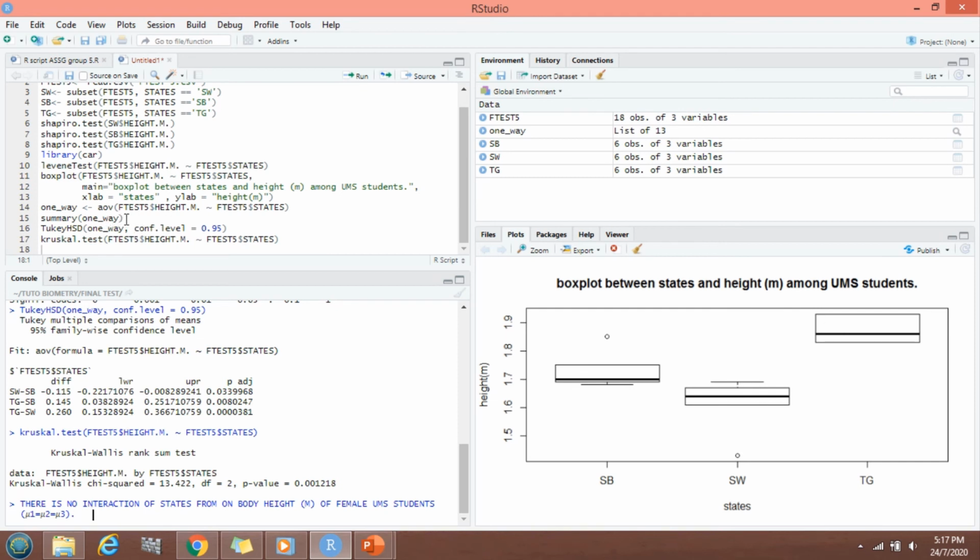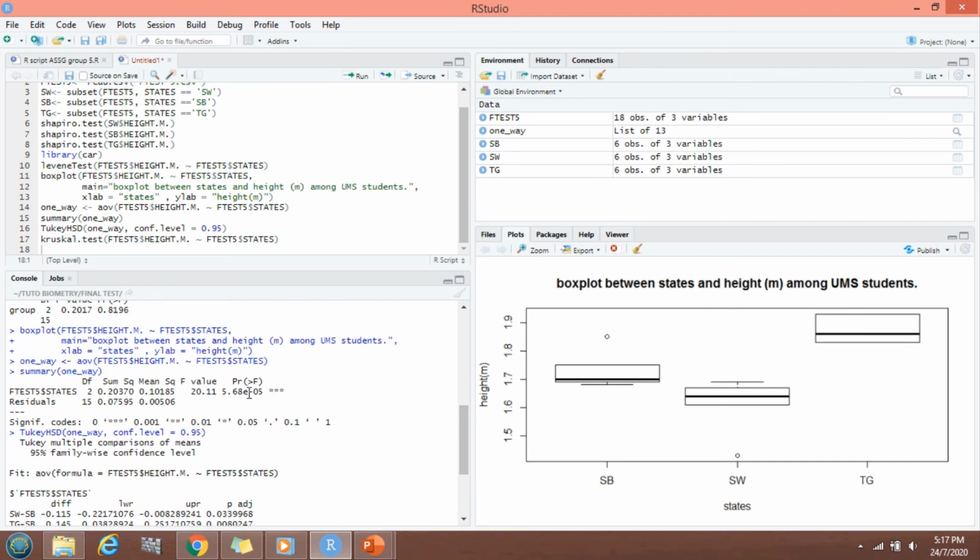This is the summary for the ANOVA test. As we can see here, the p-value is 5.68 exponent negative 5, which means the p-value is near to 0. Thus, it shows that the p-value is smaller than 0.05.